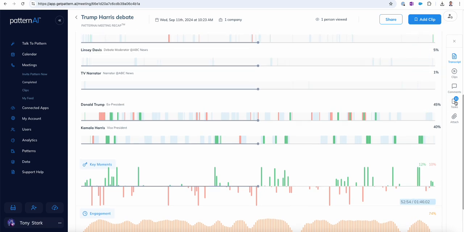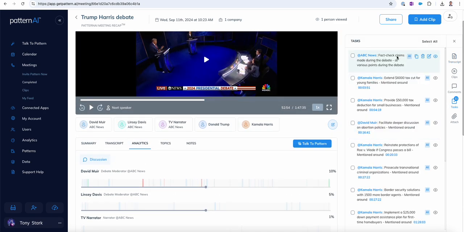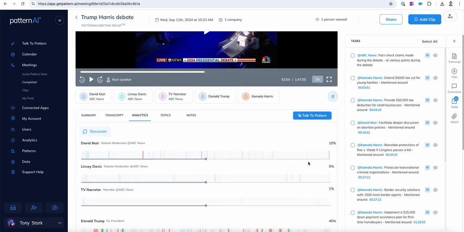What's interesting is that PatternAI will automatically extract out the tasks here. So let's see what the tasks were from this presidential debate. ABC News should fact check the claims made during the debate at various points. For Kamala Harris, she's going to extend a $6,000 tax cut for young families, mentioned around 351. She's going to provide a $50,000 tax deduction for small businesses.